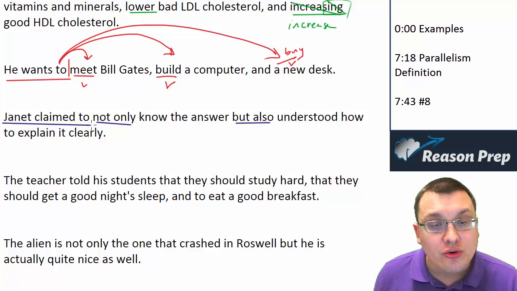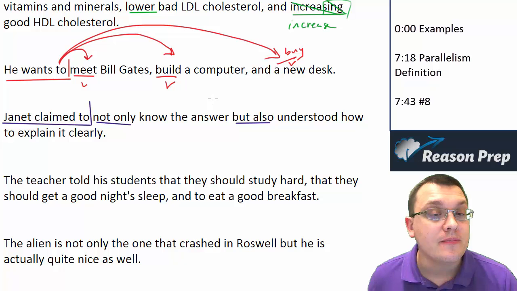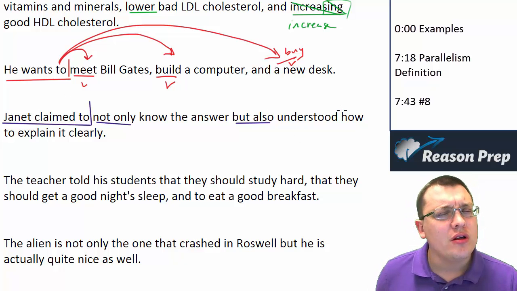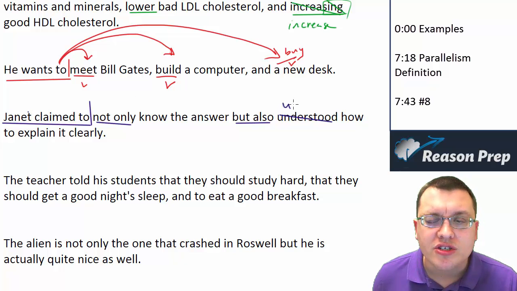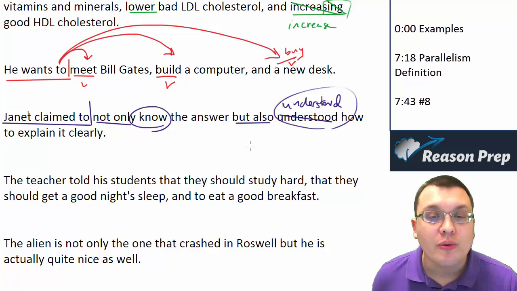Janet claimed to not only know the answer, so Janet claimed to know the answer, but also Janet claimed to understood how to explain it clearly. No, it would be Janet claimed to understand. And this basic form of the verb is what we see here. So we have to match.